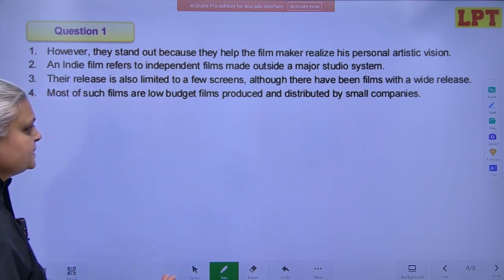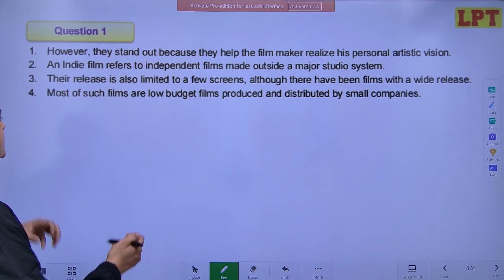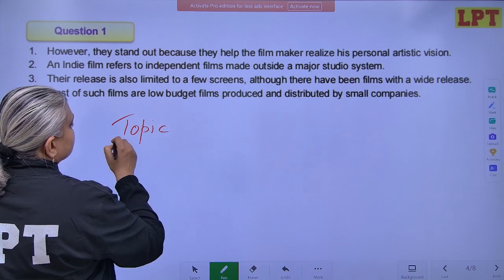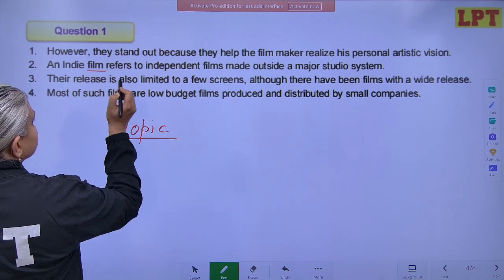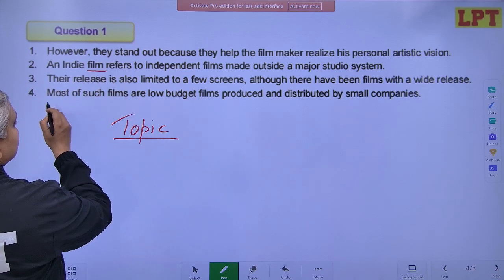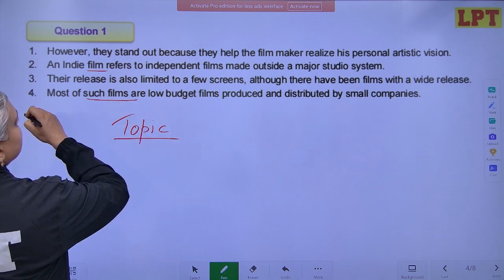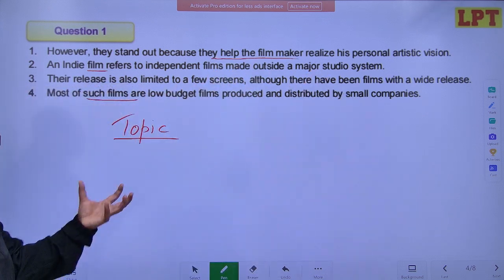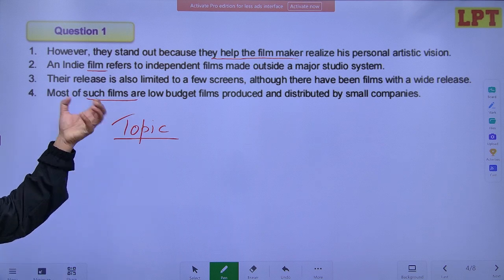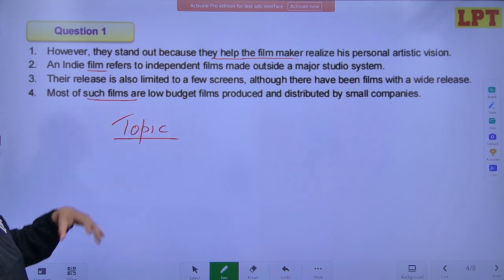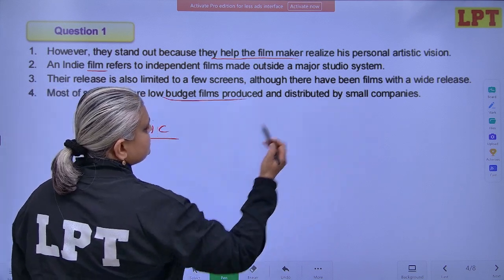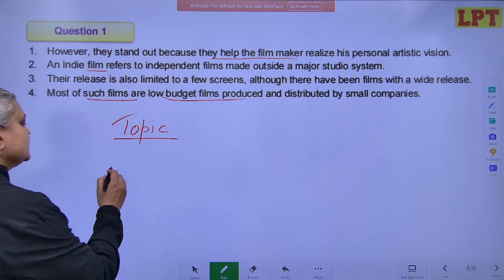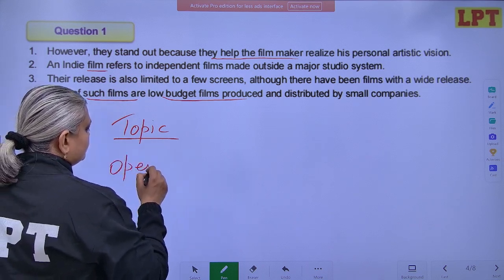Now the second step is identifying the opening sentence and trying to identify the topic. So what is the topic? Topic is films. So such films, they help the filmmaker. So it is talking about a certain kind of films which is helping the filmmakers. It is low budget films produced and distributed by small companies. So this is the topic. Now let's identify the opening sentence.